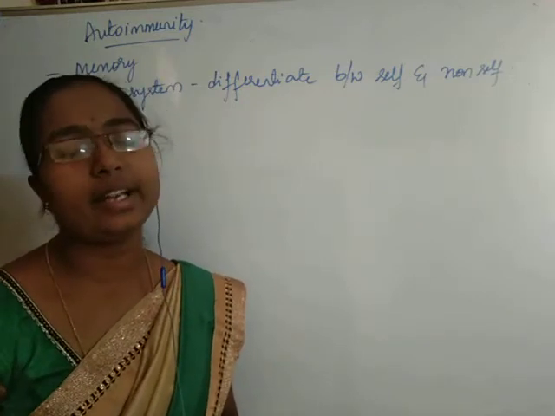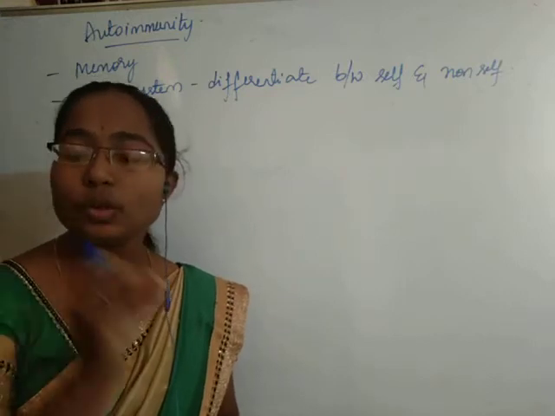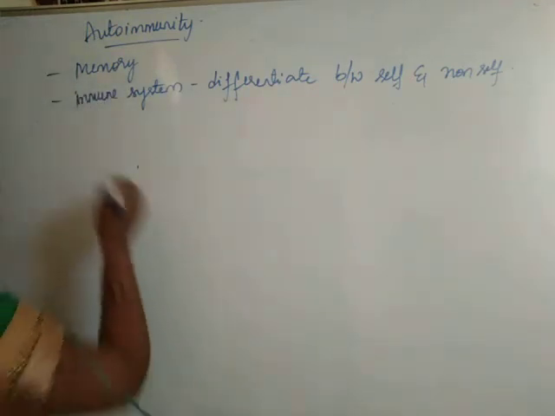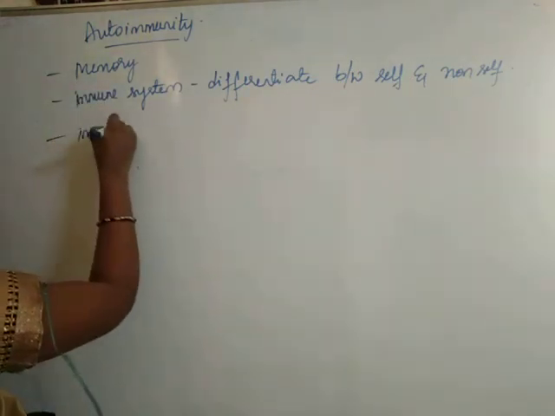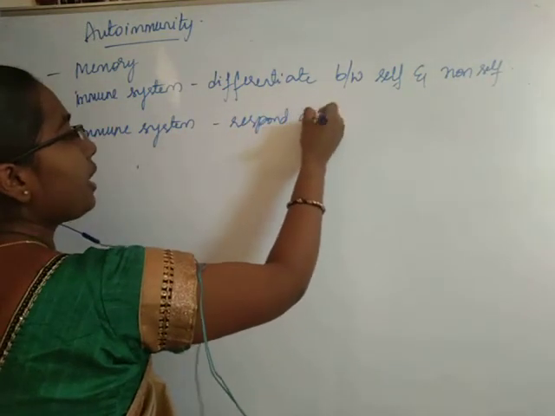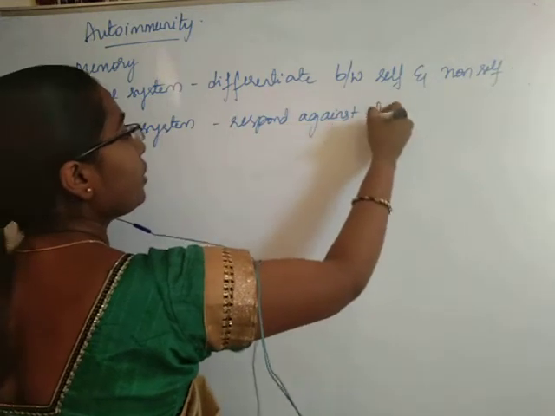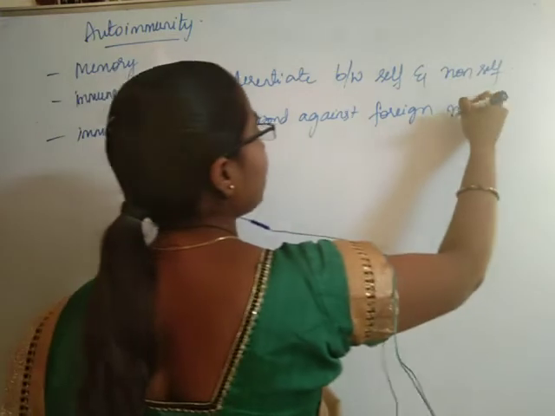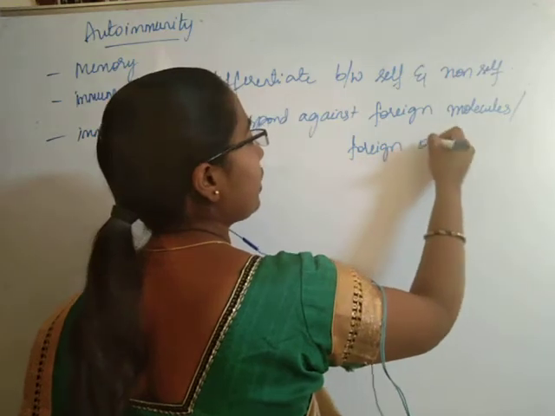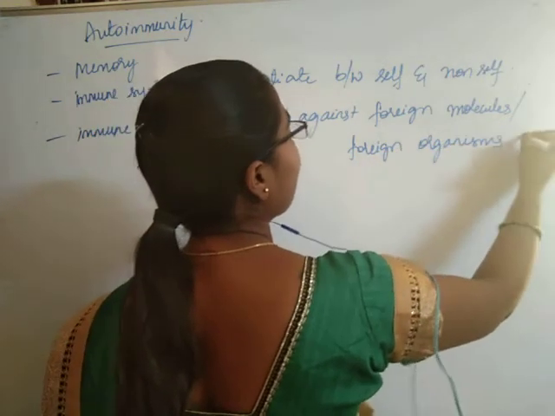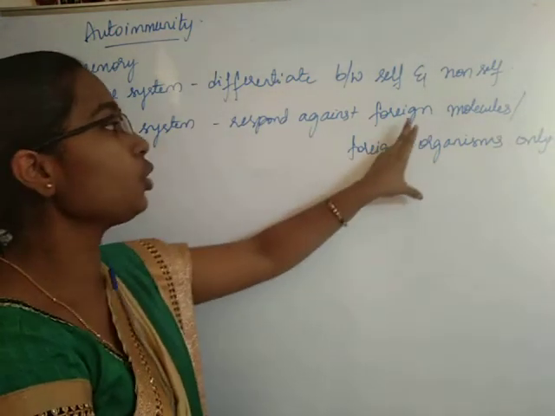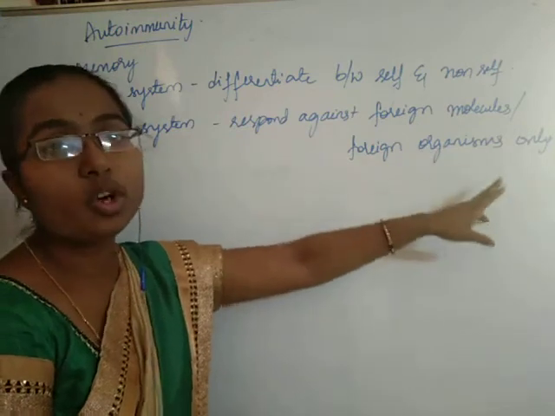That can be easily identified by our immune system. And our immune system also has memory. Okay, students, the immune system will generally respond against the foreign molecules and the foreign organisms only.